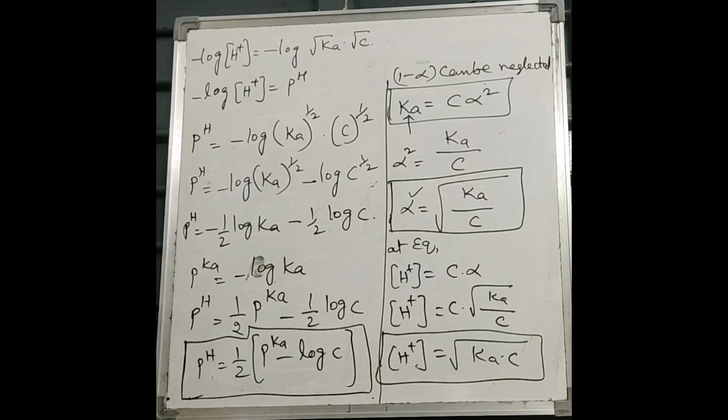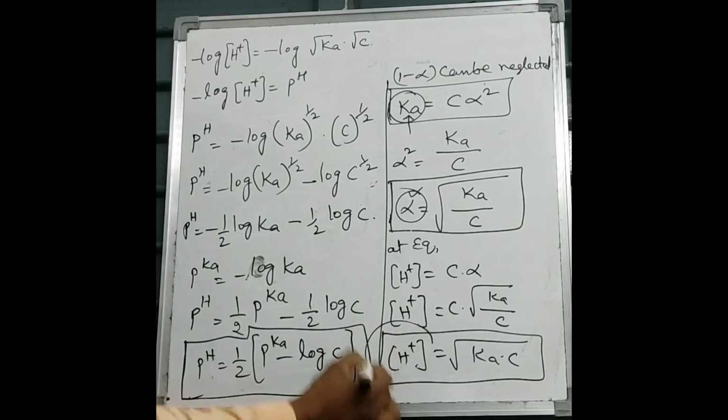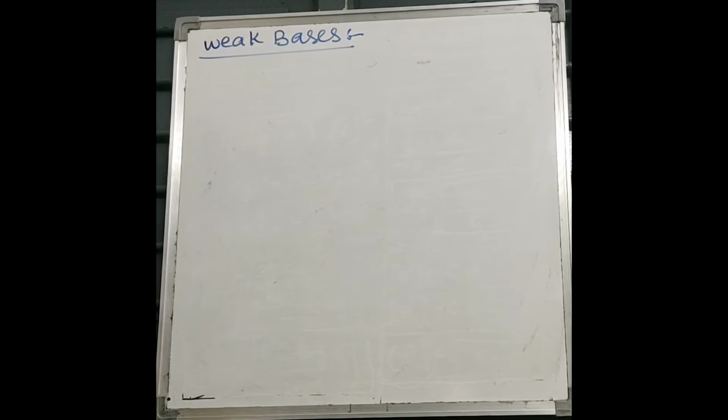And next one is dissociation of weak acids. Especially for dissociation of weak acids, what they are trying to ask is the Ka value, alpha value, H plus ion concentration value and pH value. So before doing the problem, check the data given in the problem. In the same way, we can also derive different formulas for weak bases also.